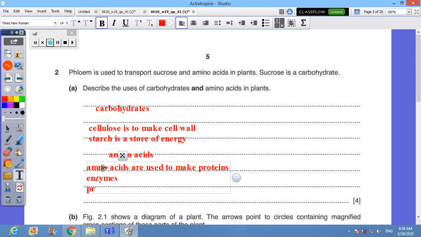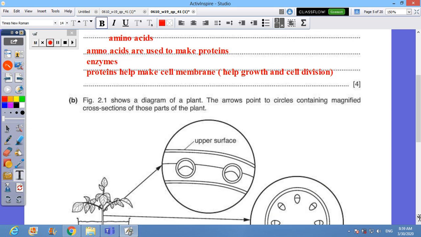Also, proteins help make the cell membrane, so they help growth and cell division. Those are good uses of amino acids in the plant. You may think about different ideas.